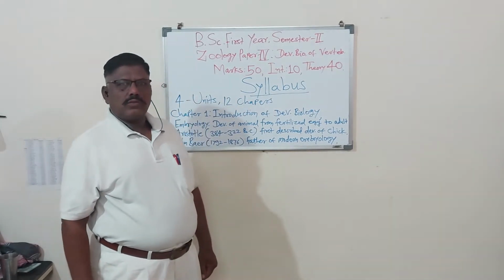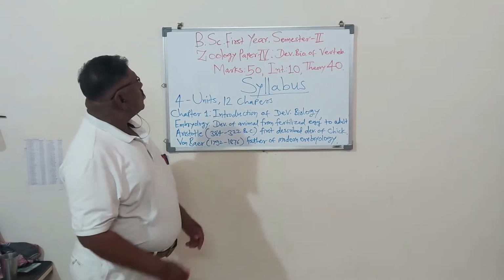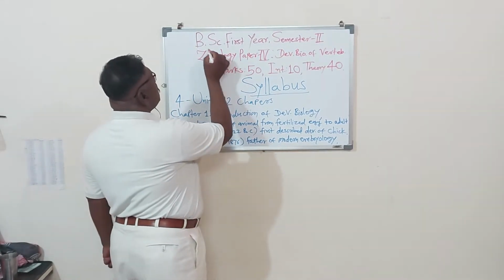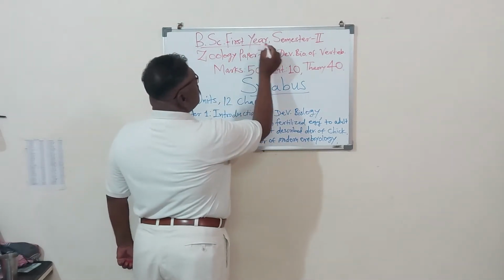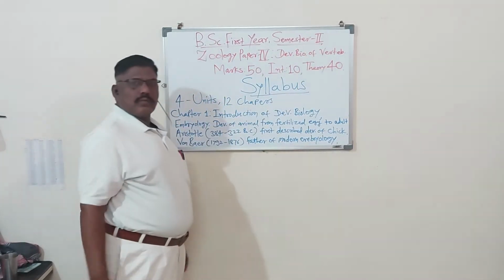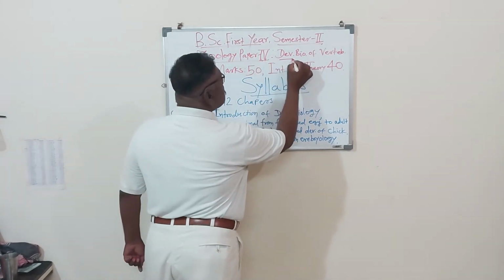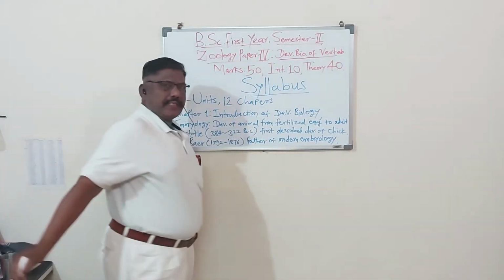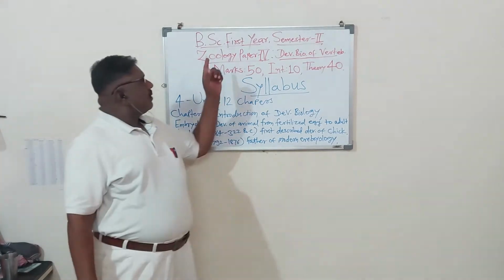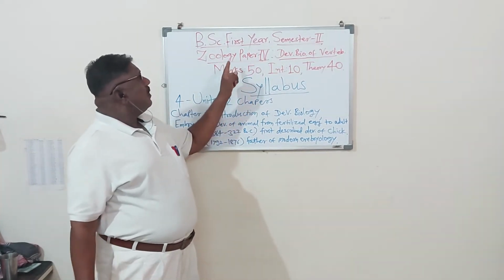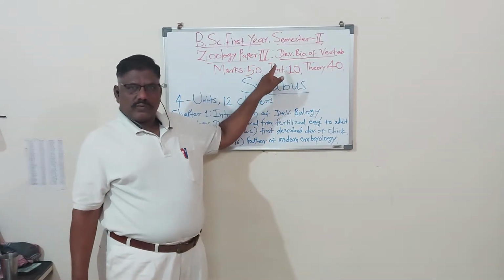Today we will start the second semester zoology paper. See here, BSc first year, semester second, Zoology Paper 4. The name of the paper is the Developmental Biology of Vertebrates. In the second semester, we will study Zoology Paper 4.